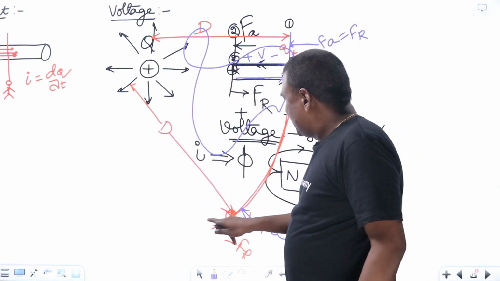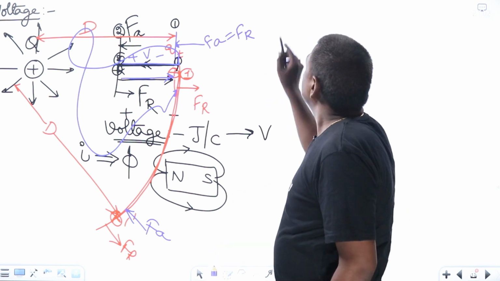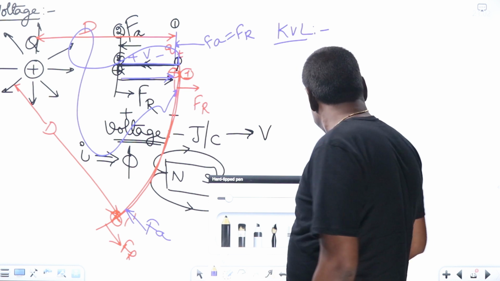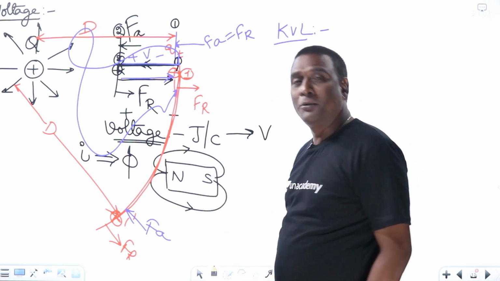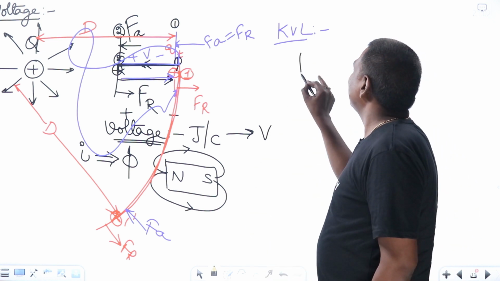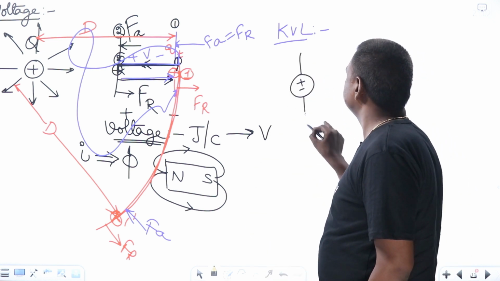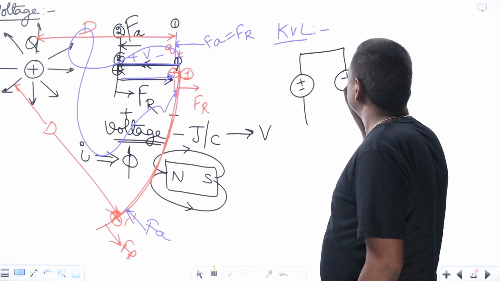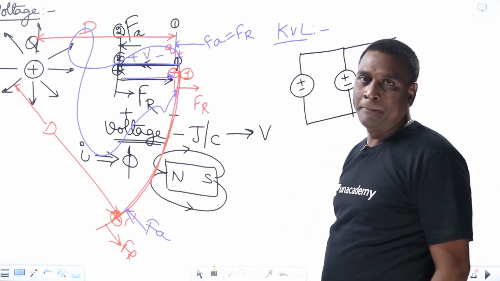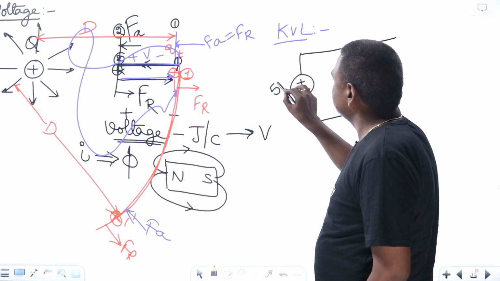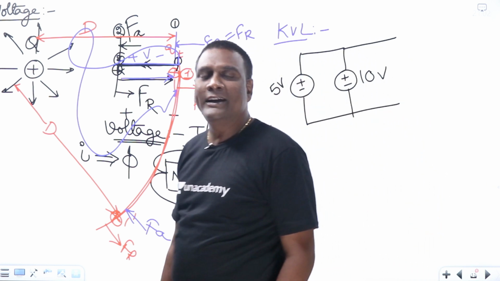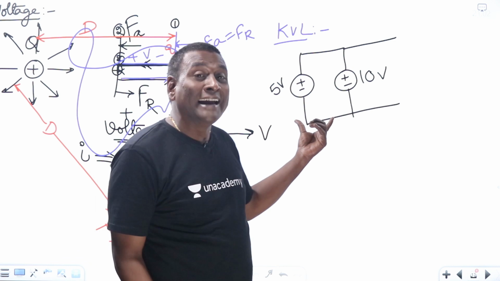Okay, now see Kirchhoff's voltage law. Now the point here is some of the students will have one doubt, and that is the kind of question they will ask in interviews also. If I connect 2 voltage sources in parallel with different voltage magnitudes, what will happen? For example, this is 5 volts, this is 10 volts. Then how much will be the net voltage? Okay, this is in ideal systems.